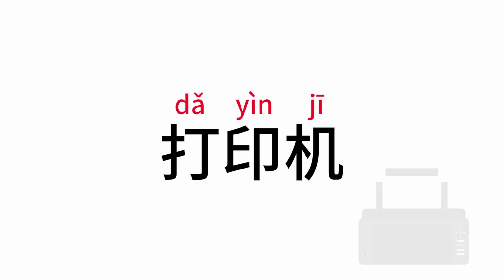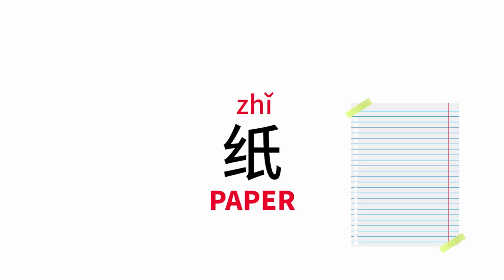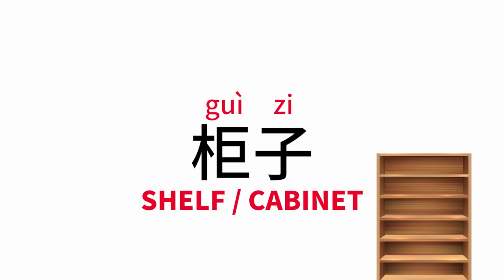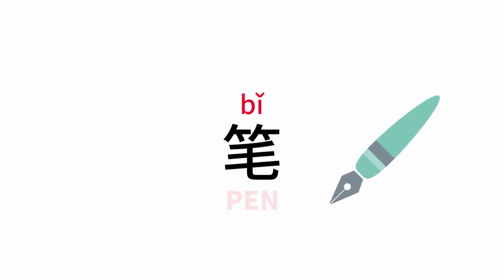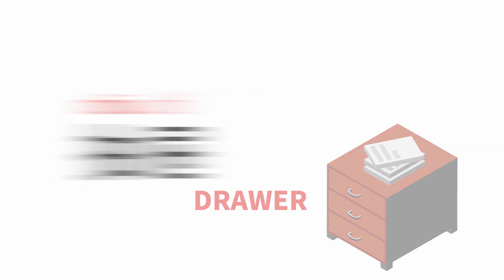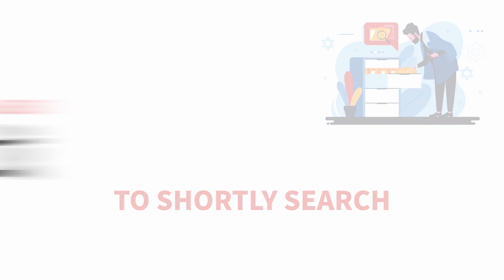Now, here's a vocabulary recap. 打印机、 Printer, 纸、 paper, 柜子、 shelf or cabinet, 笔、 pen, 抽屉、 drawer, 找找。 to shortly search.